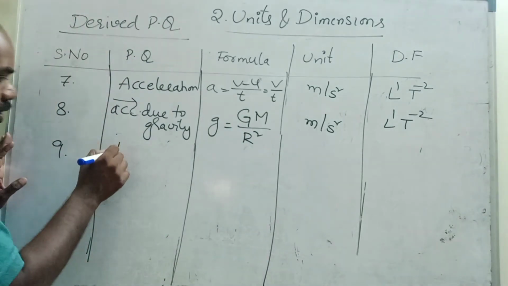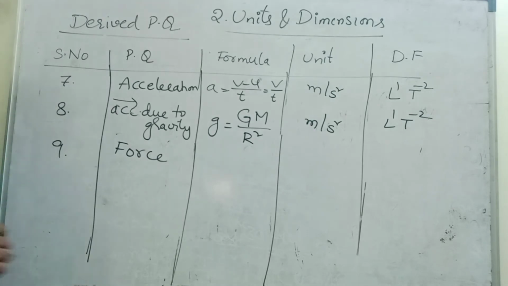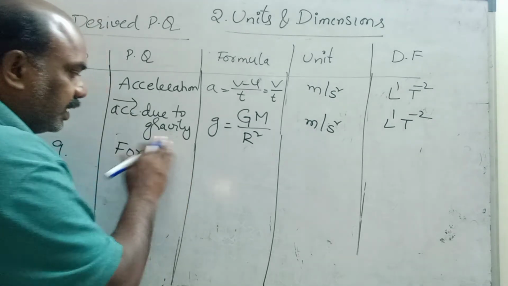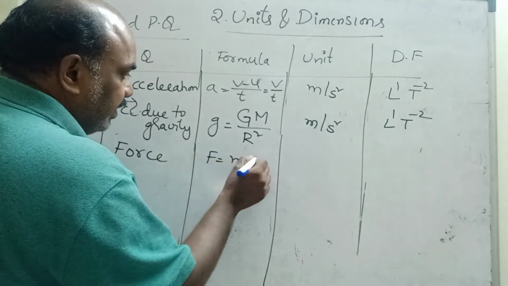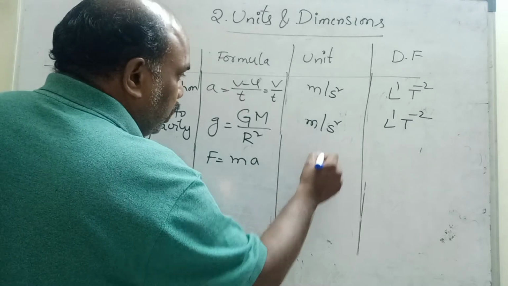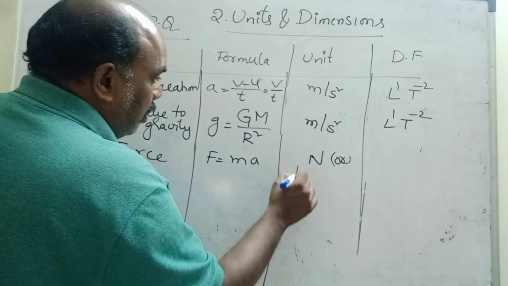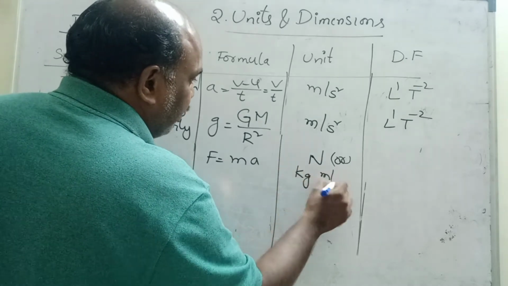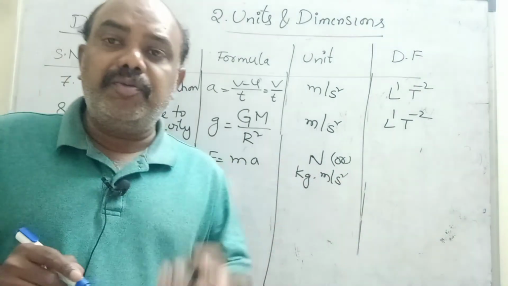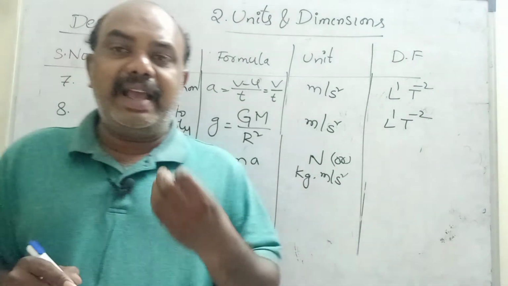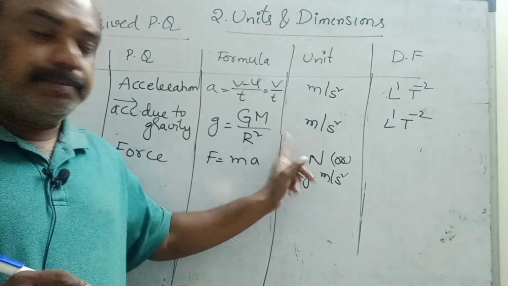Next, the most important, repeatedly asked physical quantity is force. Force is a vector quantity. What is meant by vector? It has both magnitude and direction. What is the formula for force? F is equal to ma. The unit is Newton. Sir, why Newton? It is mass into acceleration, no? Mass in kg, acceleration in meter per second square, so that is also a correct unit, but the term force was introduced by Sir Isaac Newton, father of physics. So the SI unit of force is Newton.